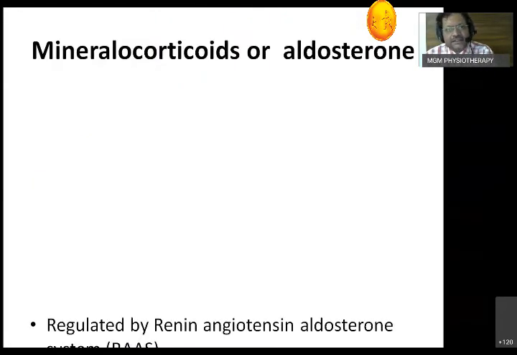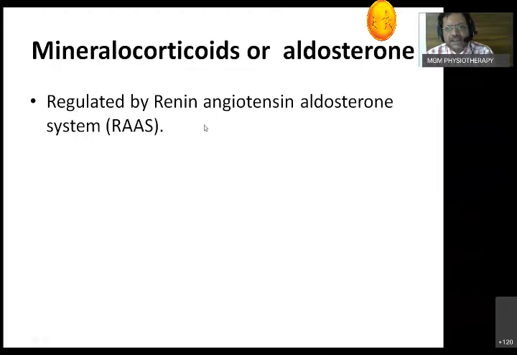Where does it act? It acts with the renin angiotensin aldosterone system, also called RAS, RAAS. So how does it act? Whenever there is a reduced amount of sodium in the proximal convoluted tubule, at the juxtaglomerular apparatus, the renin-angiotensin mechanism activates.